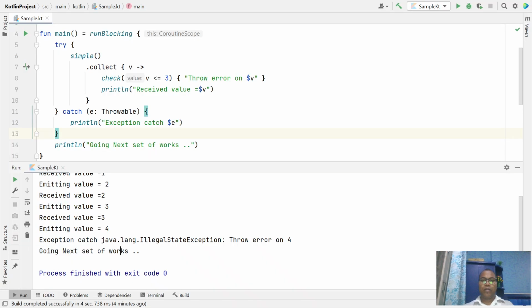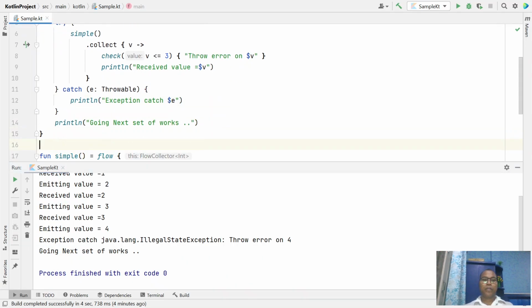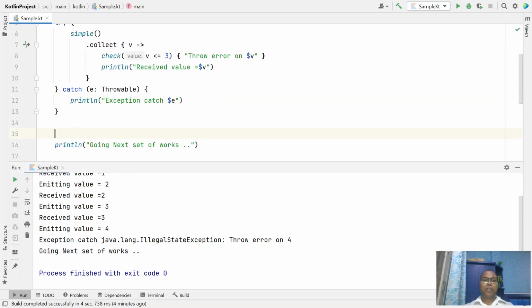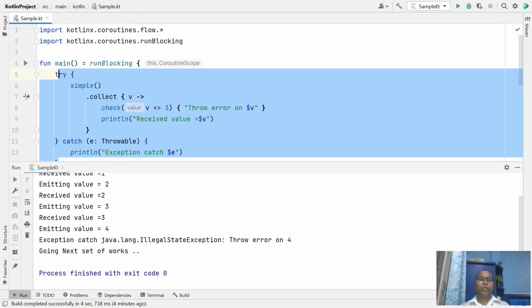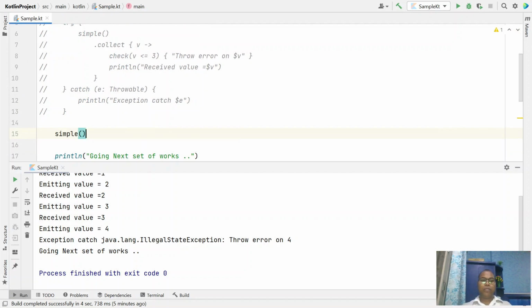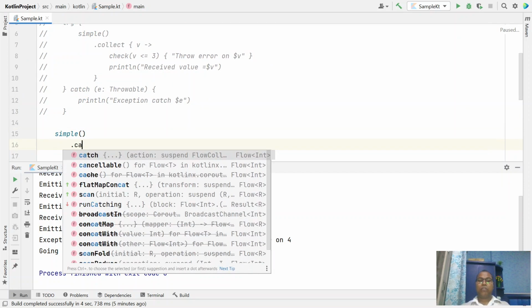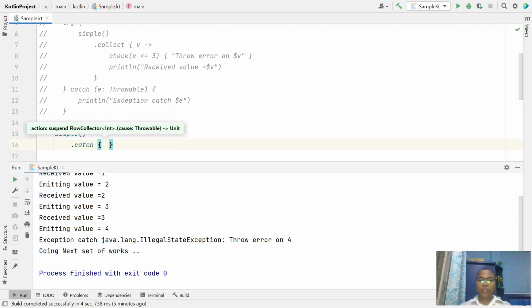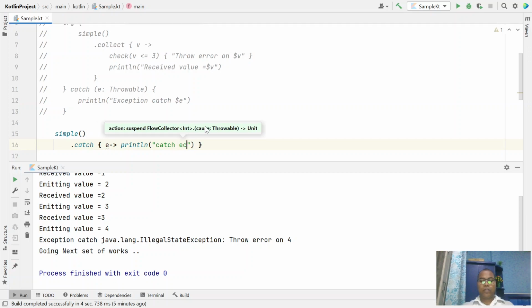That's the example here. Instead of this, let's say now we are not using a try catch block. We have a simple flow, and then you can say catch, and whatever message you want, whatever you are getting here, print caught exception with message, whatever message we receive.